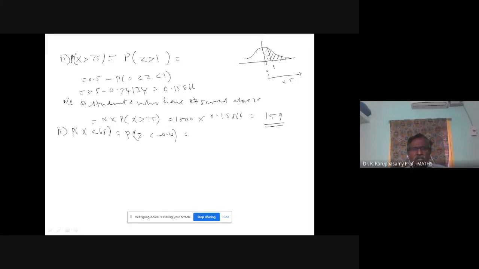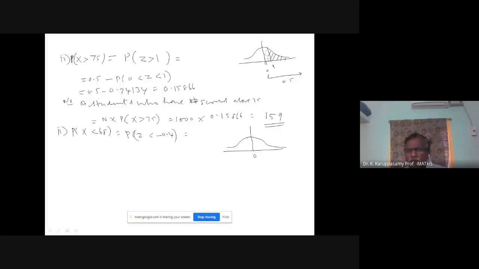How to get the probability of Z value less than minus 0.4? Once again, we will draw the bell-shaped curve. If you get the answer from the diagram, then it is very easy. Z value less than minus 0.4. This is 0.